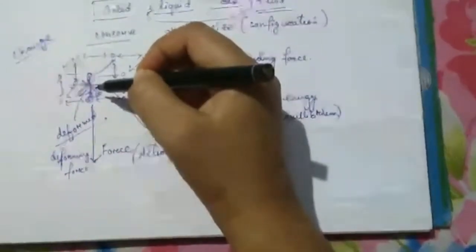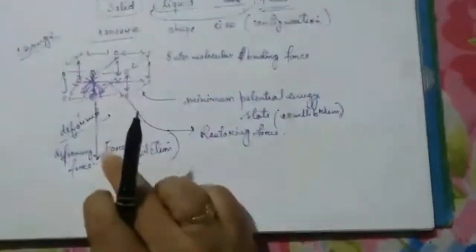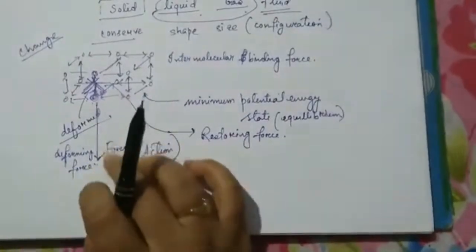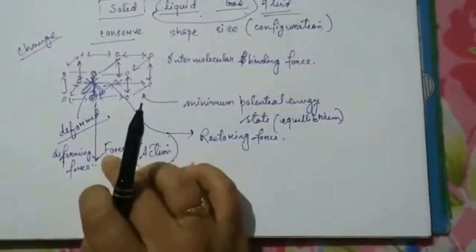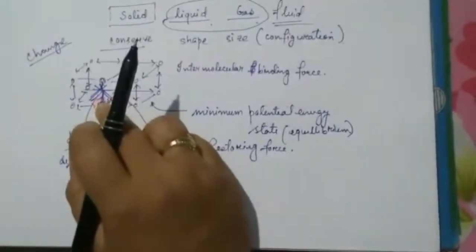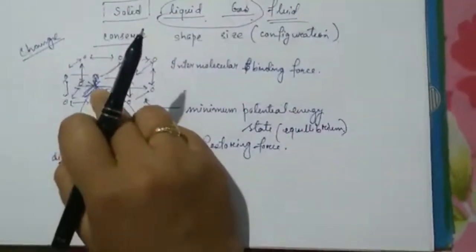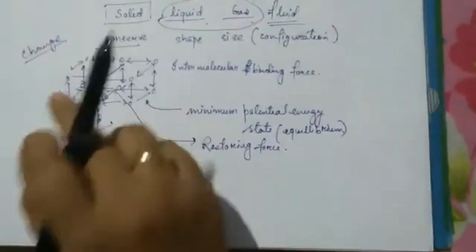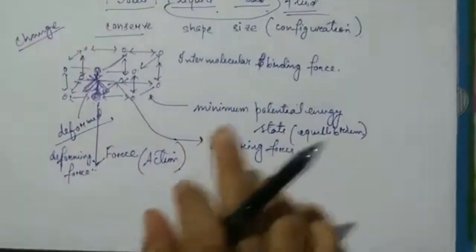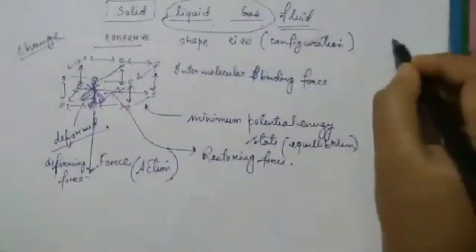So they will come back to their original position by using the extra energy that has been given by this force, the extra energy in terms of the work done by the deforming force. So while going back, the molecules will use that extra energy to do work to go back. So the force generated in this direction during this course of action is called the restoring force. So we have got to know about two terms, the deforming force and the restoring force. I would again like to tell you about it.